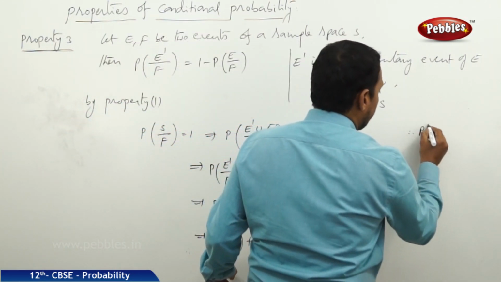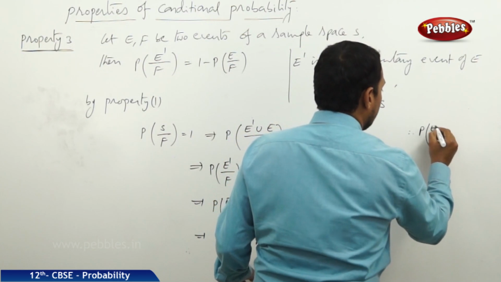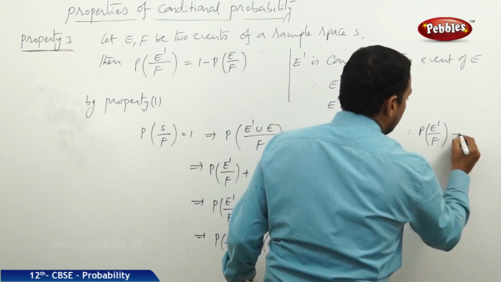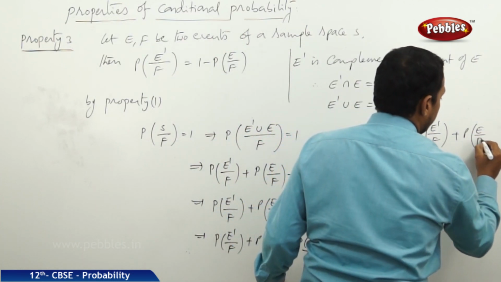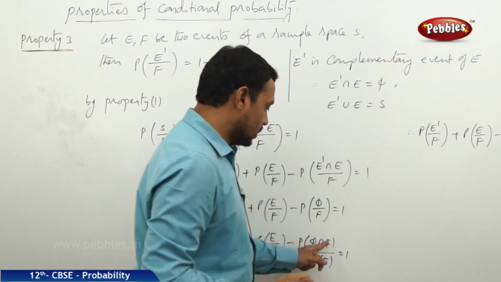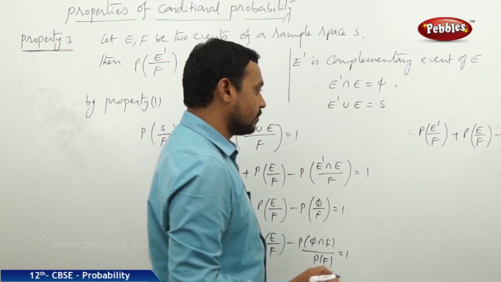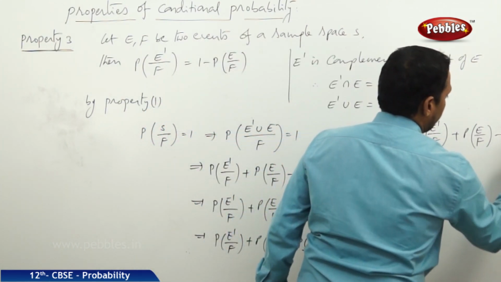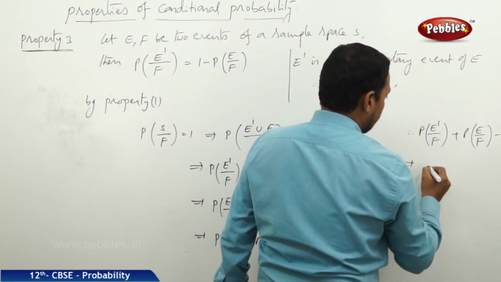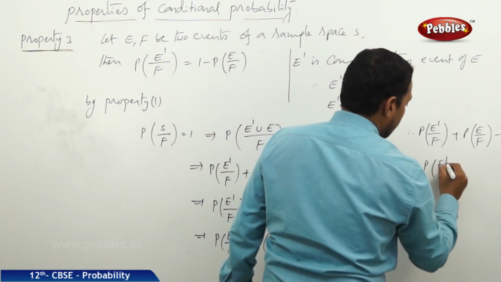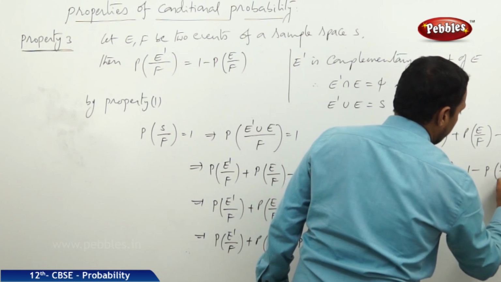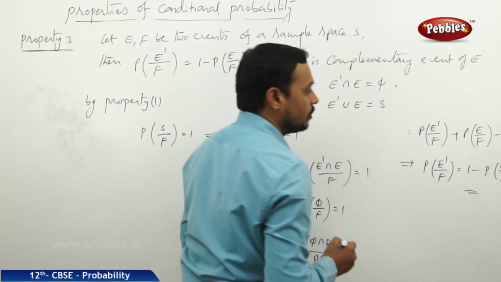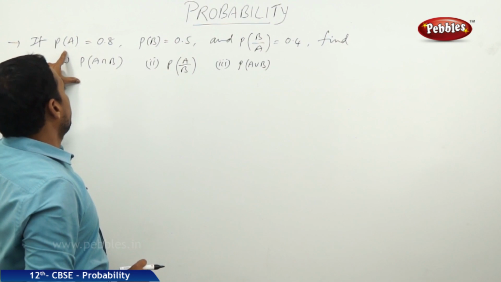Therefore, the probability of E dash by F plus probability of E by F minus, so this part becomes 0, 0 by something is always 0, is equal to 1. So from this, the probability of E dash by F is equal to 1 minus probability of E by F. Now this is the third property. Let us take one problem.